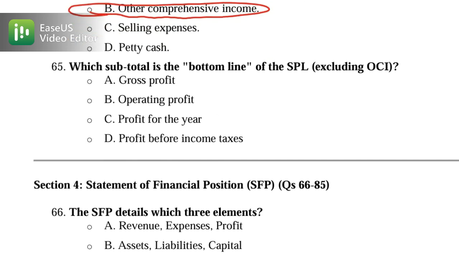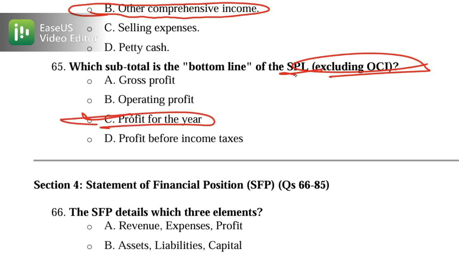65 is which subtotal is the bottom line of the statement of profit or loss excluding OCI. So what will be your bottom line? That will be the profit for the year, and that is option C. The remaining are wrong because they are calculated earlier. Operating profit is before financing. Profit before income tax is not the bottom line. So these are wrong options, while this one is the correct one.